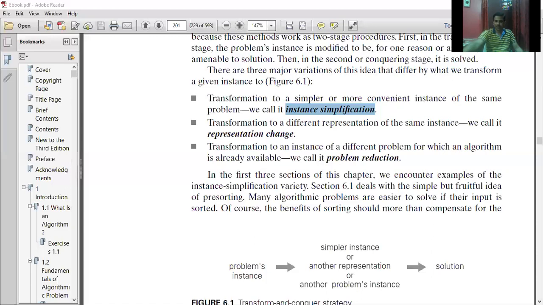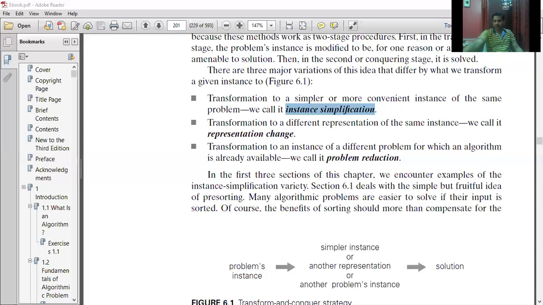We need to transform that problem, and finally for this we need to find the solution here. Transformation happens. There are three variations for transforming your problem: instance simplification, change of representation, and problem reduction.